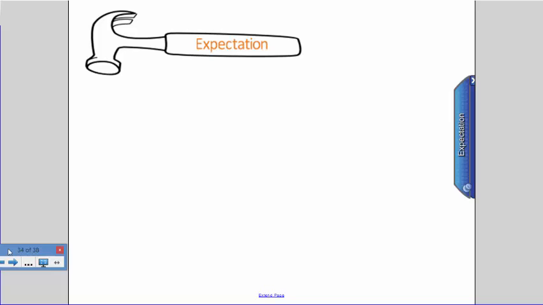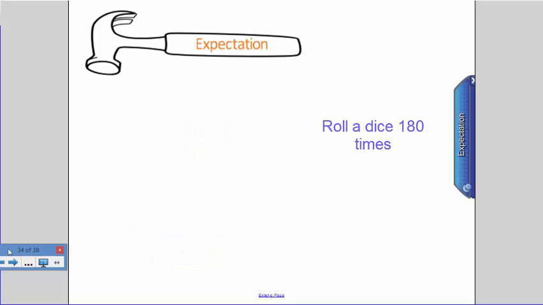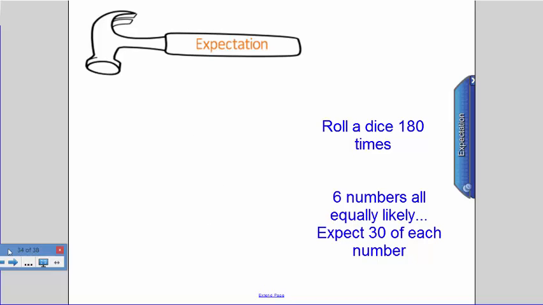The theoretical probability is what should happen in an ideal world, whereas the expected outcome is what is expected based on the theoretical probability. That is, if we toss a coin 100 times, as each outcome is equally likely, we expect there to be 50 heads and 50 tails. If we roll a dice 180 times, we expect there to be 30 of each number.